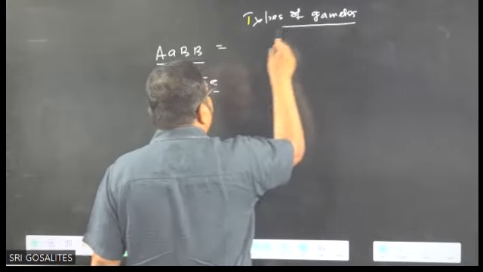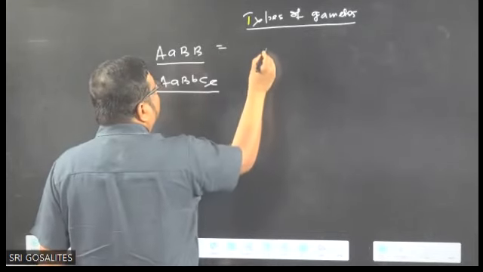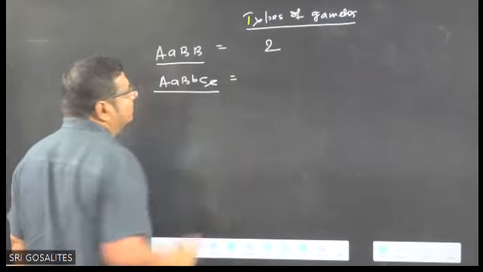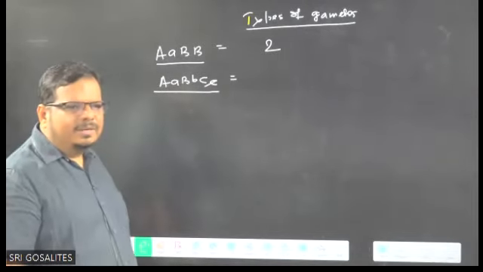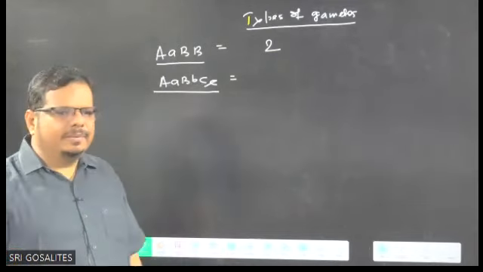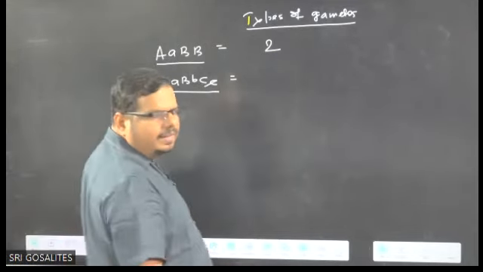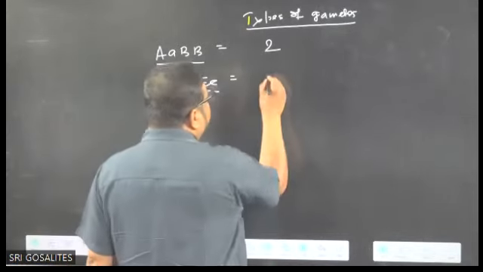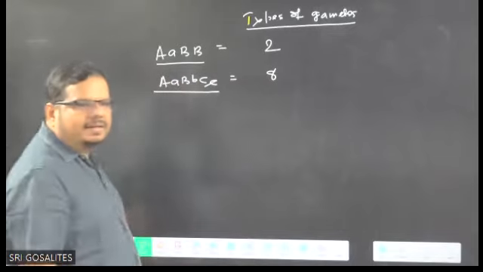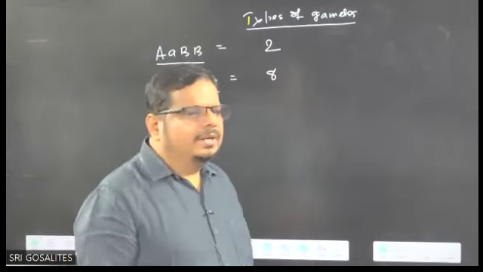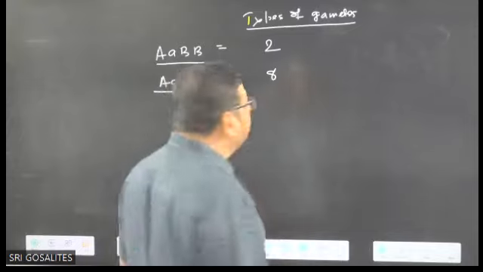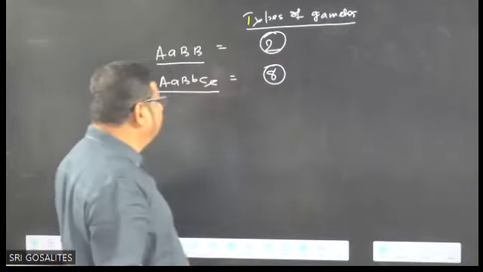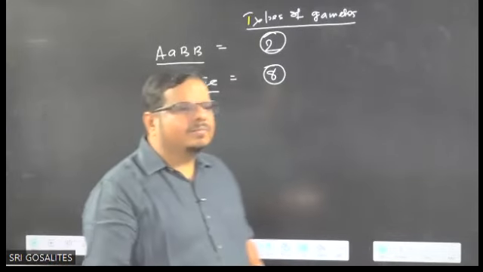In the first case, how much is it? 2. In the second case, how many types of gamete? Capital A, capital B, small b, capital C, small c. All three are heterozygous, so the type of gamete is 8. Now if someone asks, tell me the names of these gametes. Here 2 types of gamete are produced, here 8 types. What are the names of the 8 gametes?